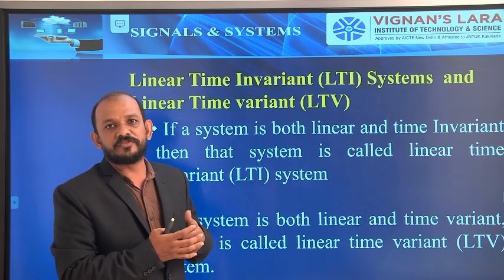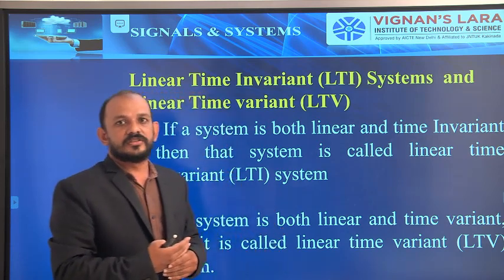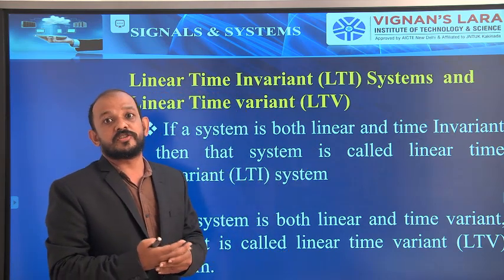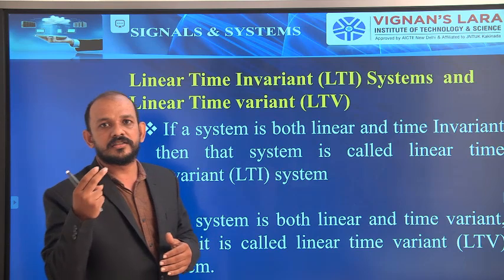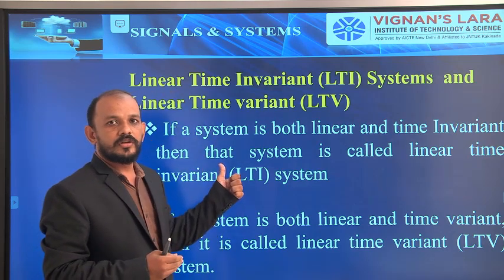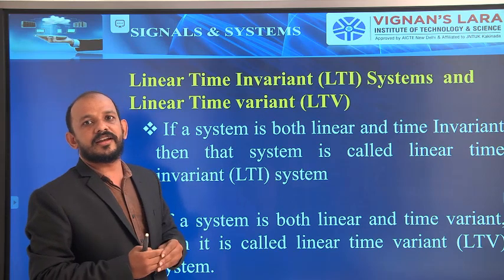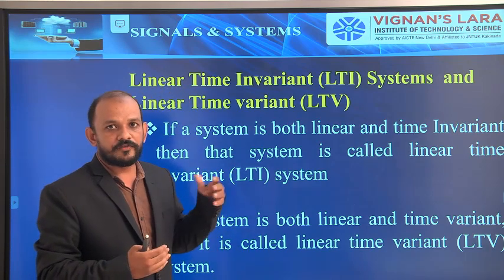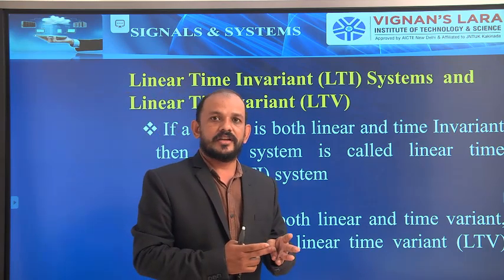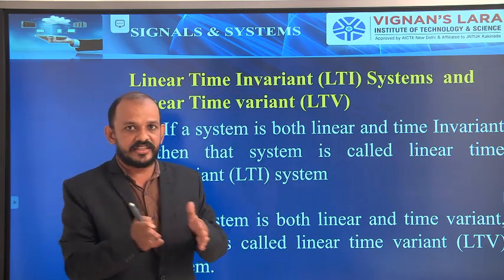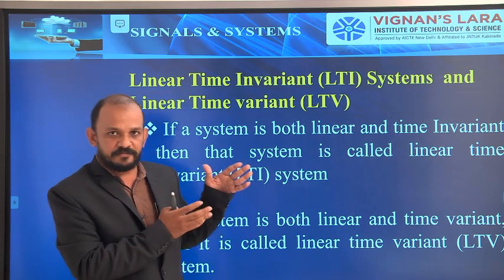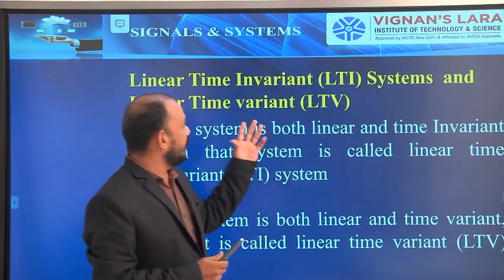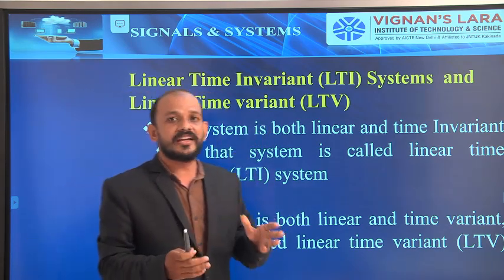I had given the condition for time variant, that is the equation. If that equation is satisfied, then it is called time variant. Based on that condition, I had done some problems. I had done 2 problems with respect to time variant systems, and I had given 2 more problems for your exercise at home. And after that I went on to time invariant and time variant systems with respect to discrete time. Discrete time variant and time invariant systems I explained, and lastly I explained about linear time invariant systems and linear time variant systems.